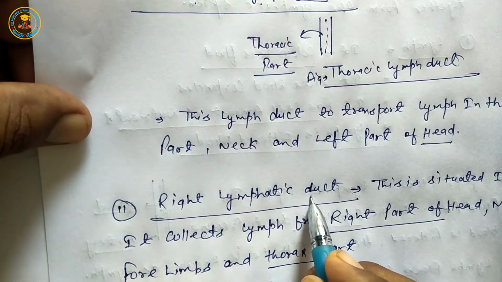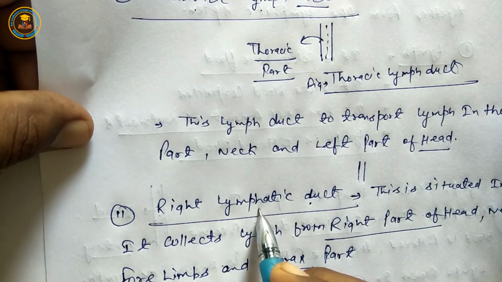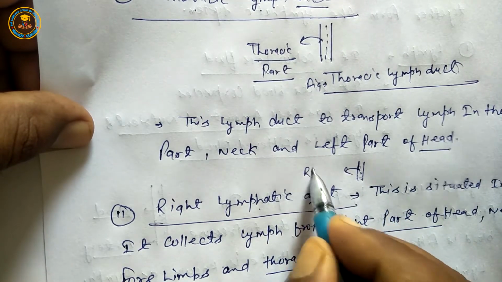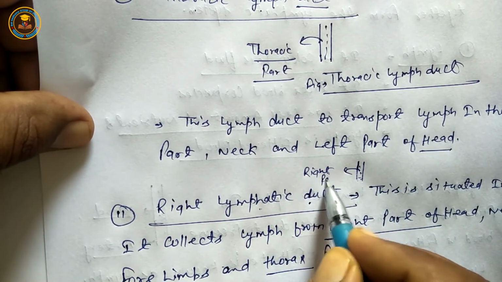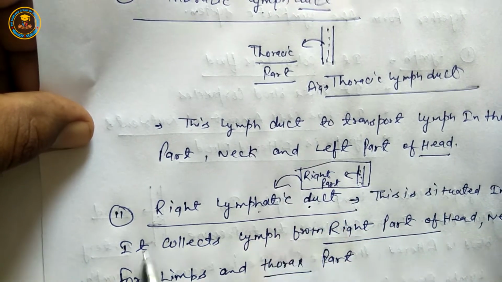Duct means tube-like. Lymphatic means lymph transported in the right part, so it is called the right lymphatic duct.